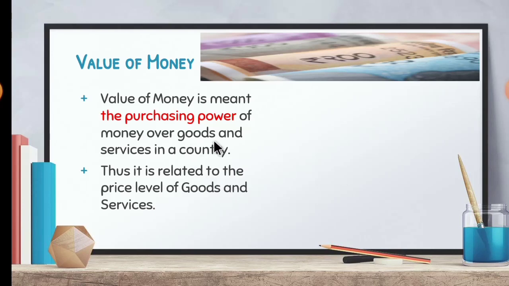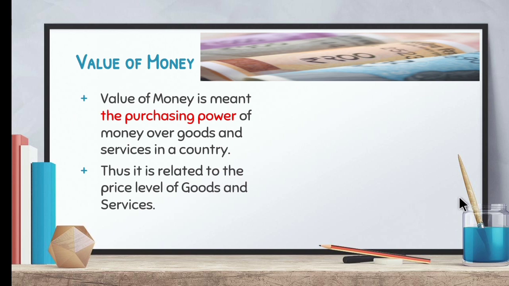Next, we can move on to value of money. The value of money means the purchasing power of money over goods and services in a country. So value of money means the purchasing power over the products. You will know the value of money when you go to a shop and buy a product. Depending on the price level, the value of money is determined. Thus, it is related to the price level of goods and services. The value of money and the price for a particular product are interrelated to each other.